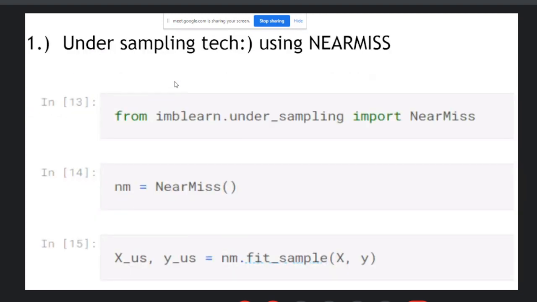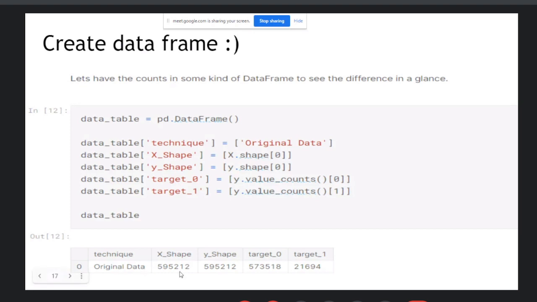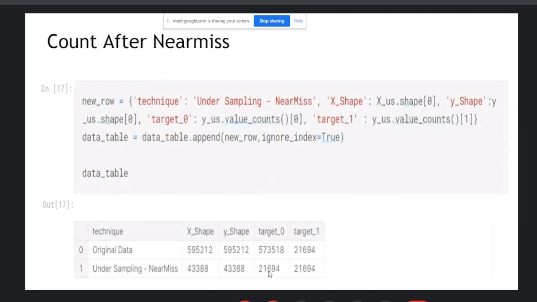Here you can check in the undersampling, the original data is around 5 lakh, 5 or 6, 5 lakh something. And after the undersampling, you lost too much data, right? The original data is around 5 to 6 lakh, and after the undersampling with near miss, we got only around 43,000. That means you lost too much information in the undersampling.